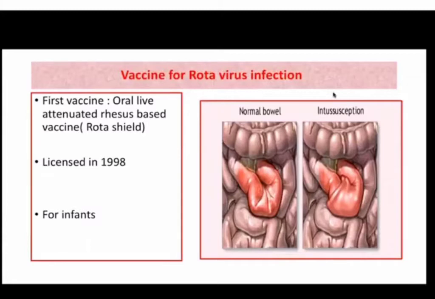The first vaccine which was licensed for rotavirus was RotaShield. It was licensed in 1998, but there was some problem with this vaccine: it was seen that this vaccine is associated with certain side effects. An association with a surgical condition known as intussusception was seen with this vaccine. So this vaccine was withdrawn. Okay. So later on, various kinds of vaccines such as the pentavalent vaccine were introduced.